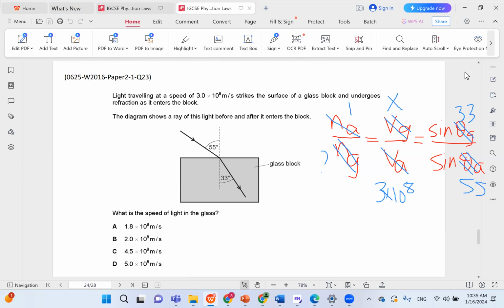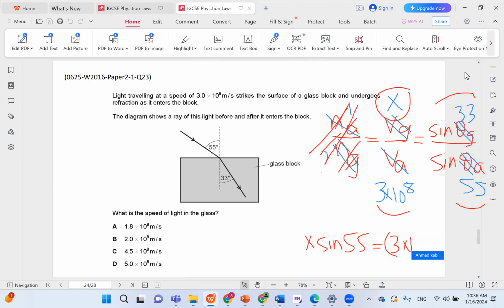So let's figure out what we need here. We need to find x, and these quantities are all given. So we don't really need the n's in this problem at all. Just cross out the n's, and we can cross multiply. We can say x sine 55 equals 3 times 10 to the power of 8 times sine 33.